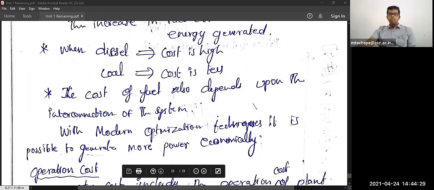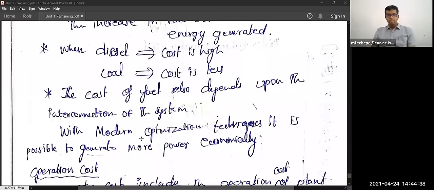So as I said, we have seen the economic load dispatch. So we have to generate optimally. Today's load is based on today's demand and on the resources we have, and we have to go for only the least cost generators. Otherwise the cost will go up like anything, and that will be reflected in the tariff.